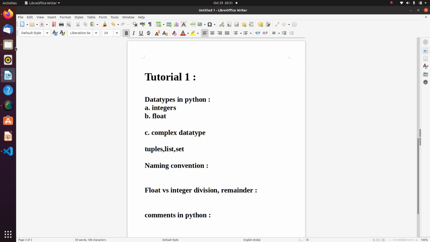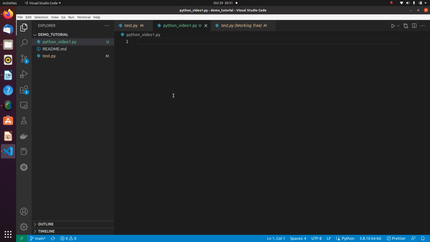In Python, if you want to store any value, we have to assign it to some variable, and a variable is basically a holder which holds a value for you. So if I go to my Python program, suppose you want to define a variable.